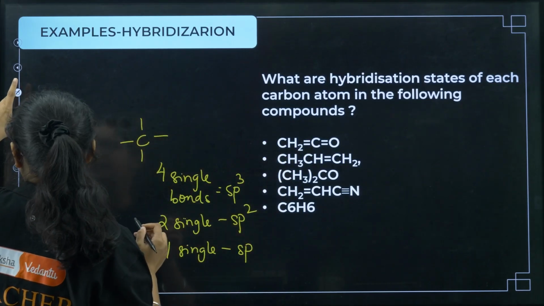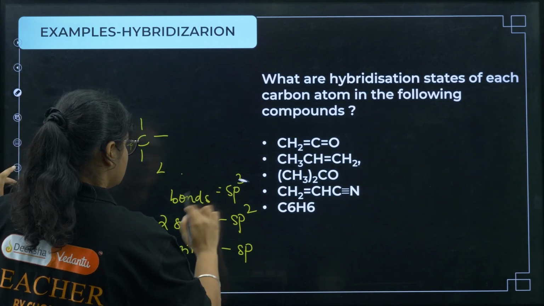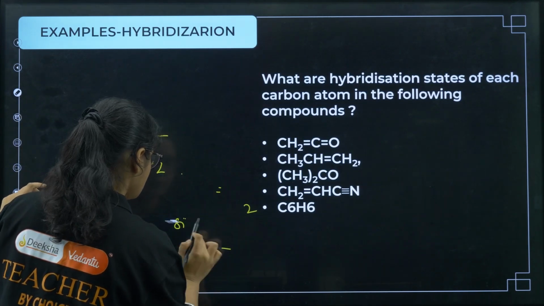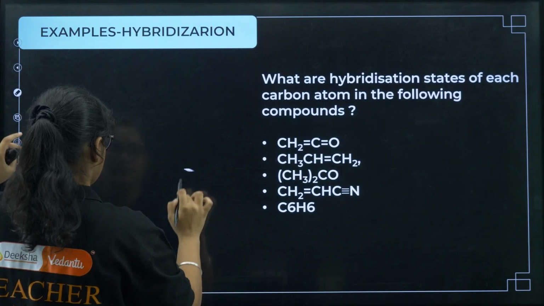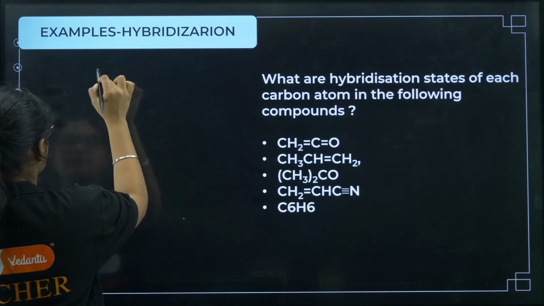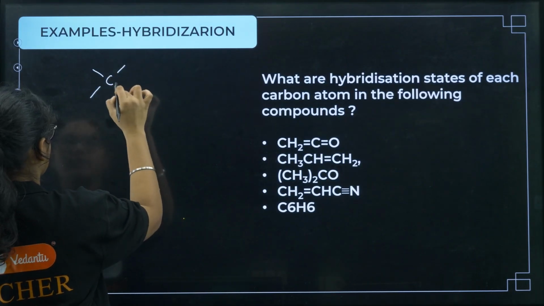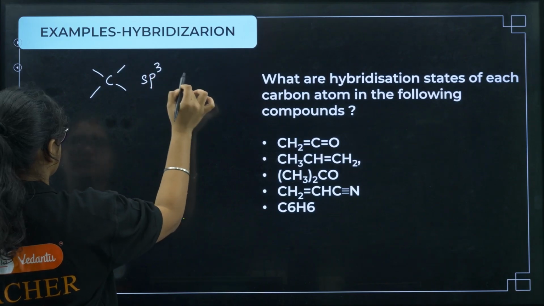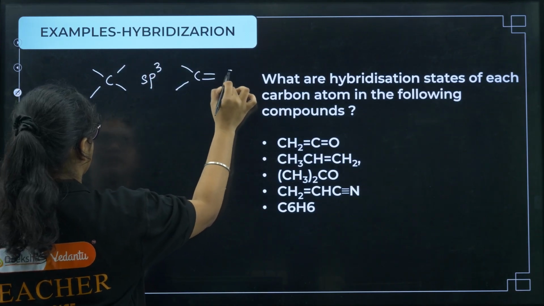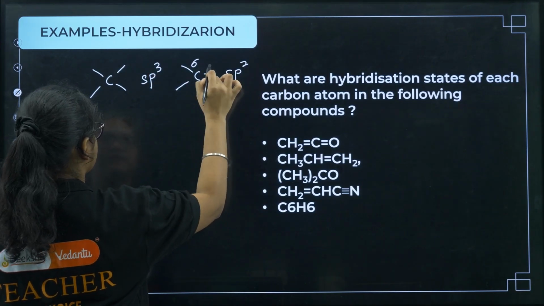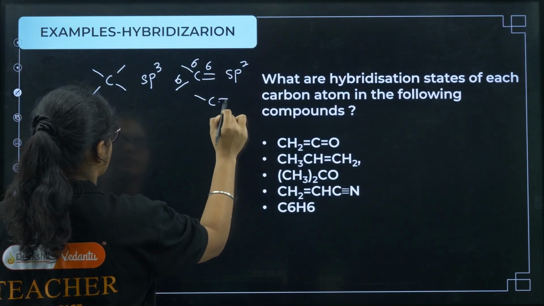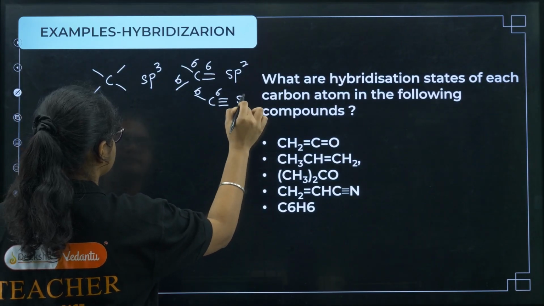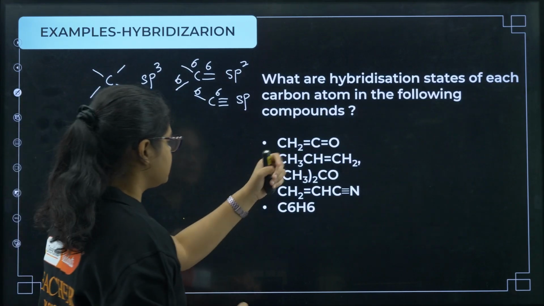Okay, so I will write this one, I'll write it at the top so that we can solve the question here. So see, if carbon is like this, then it is sp3 hybridization. If it has structure like this, then it is sp2 because it has 3 sigma bonds, right? And if it has structure like this, 2 sigma bonds, then it is sp hybridization. Now let us do this one.